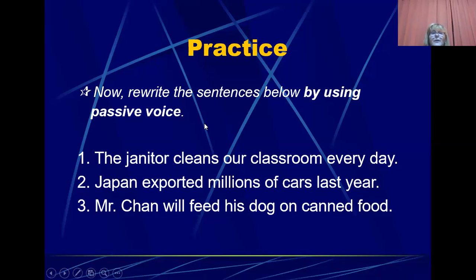Now, let's do this practice. Rewrite the sentences below by using passive voice. The janitor cleans our classroom every day. Japan exported millions of cars last year. Mr. Chan will feed his dog on canned food.